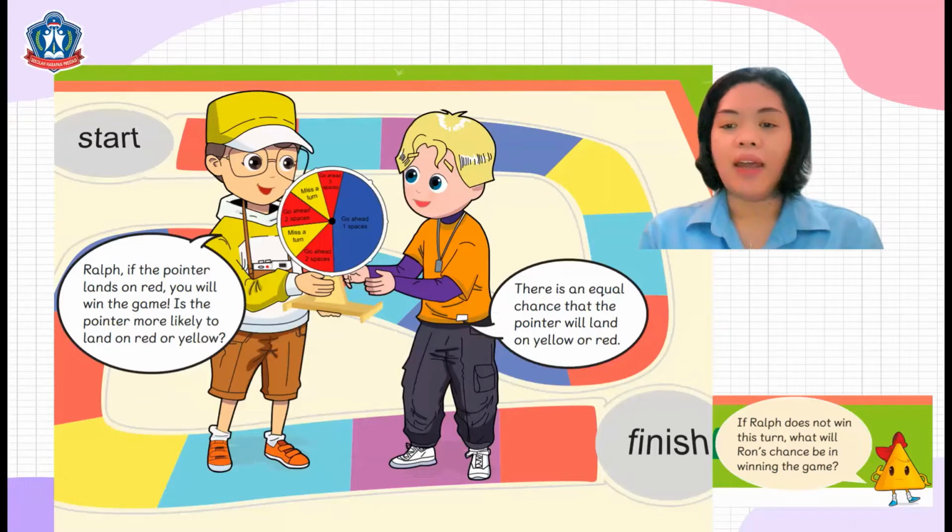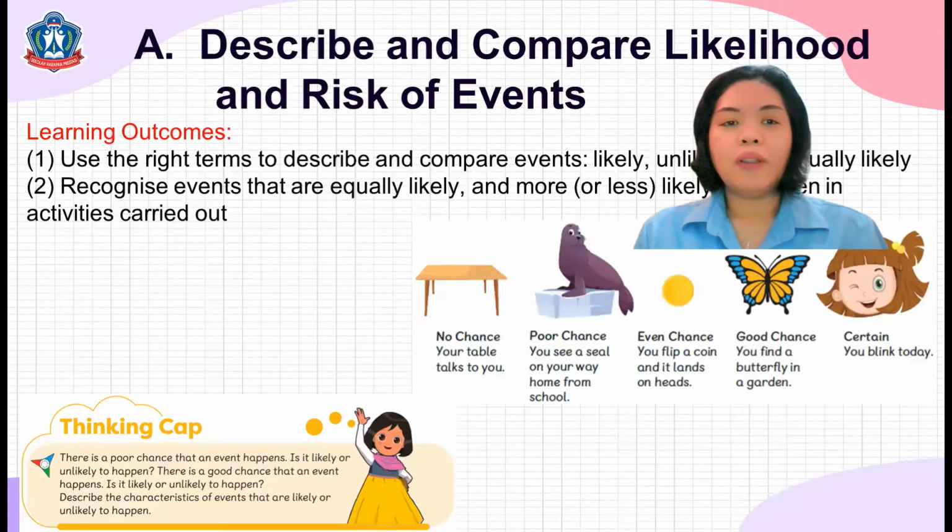This is Ralph and Ron. They are holding a spinner. This kind of game is a game of chance. So during our class, we will try to play this game together. Okay? So let's start with lesson 1.